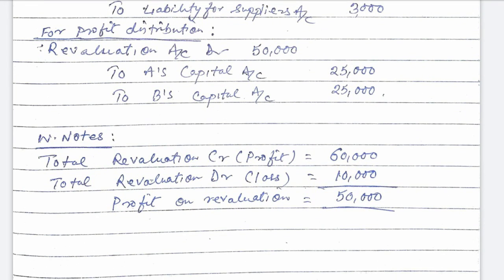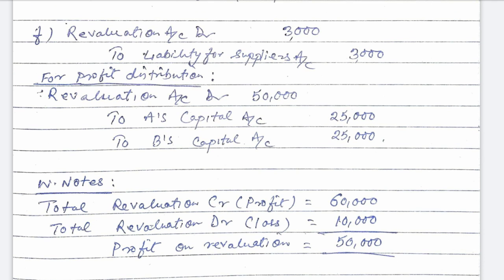So total credit 60,000 minus total debit 10,000, you have a credit balance of 50,000. Since credits are more, it is a profit. Now this profit will be distributed to the partners in profit sharing ratio, which is 1:1 or equal. So the entry will be revaluation account debited, to A's capital account 25,000 and B's capital account 25,000. So 50,000 is being distributed among them. So this is all about revaluation account.